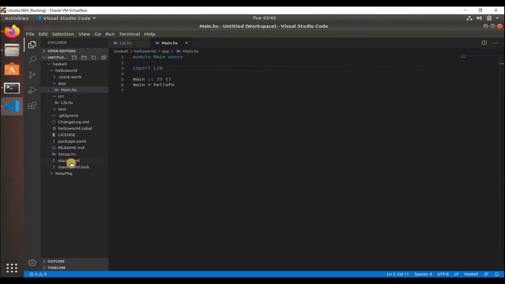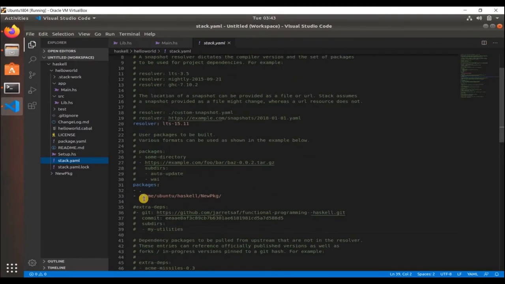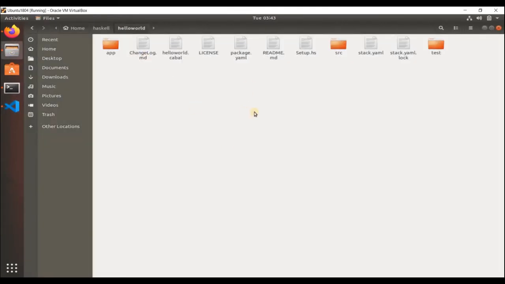Then you will call your other project. So you need to go to stack YAML. Here there is a field called packages. The first entry is the current project. That means it will go from the current directory, that is this one, and check for stack and cabal files, and then go to the other folders.